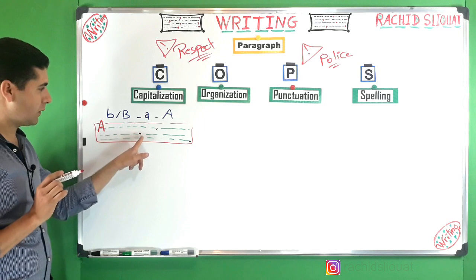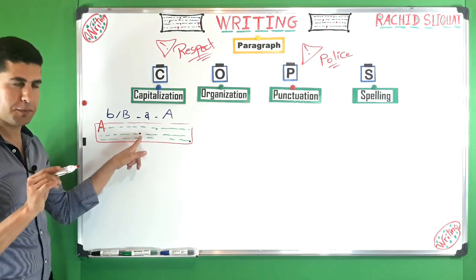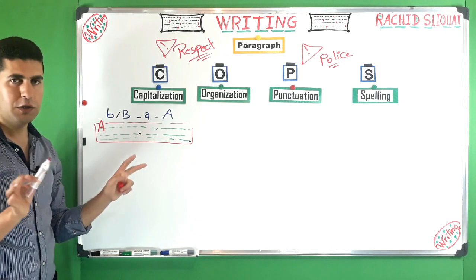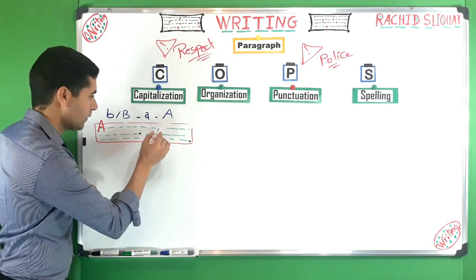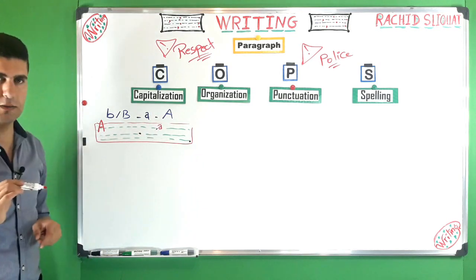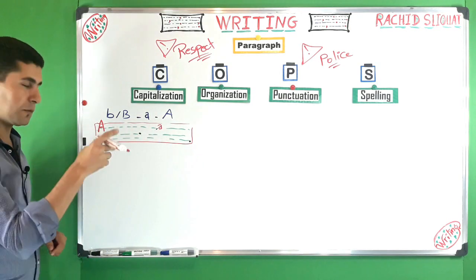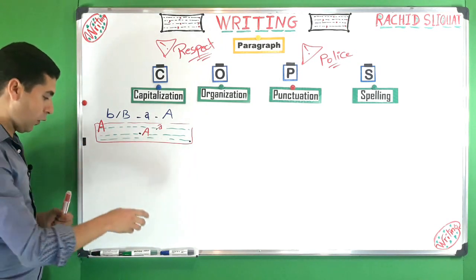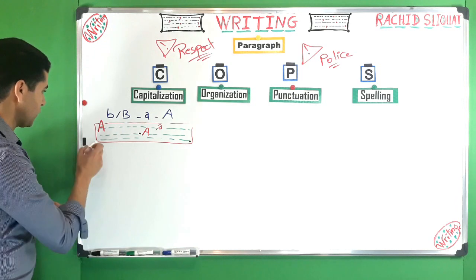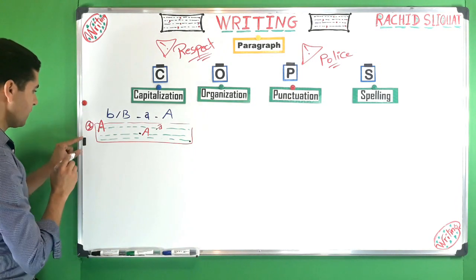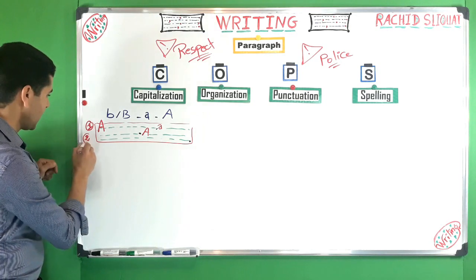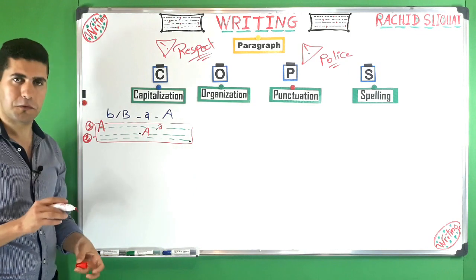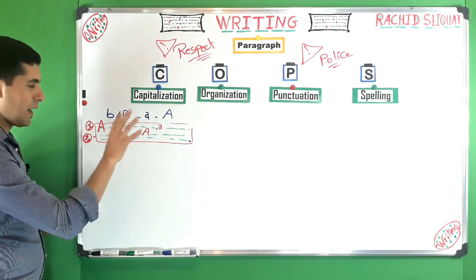Now here I have, as you can see, comma, and here we have full stop. Now the first letter after comma should be capitalized or small? Very simply, after comma it should be small. For example, a. All right. Now full stop, the letter after full stop should always be capitalized. So here, as you can see, we have 2 cases of capitalization. This is number 1, the beginning of paragraph, and number 2, it is after full stop. We are going to see this in an example, okay?